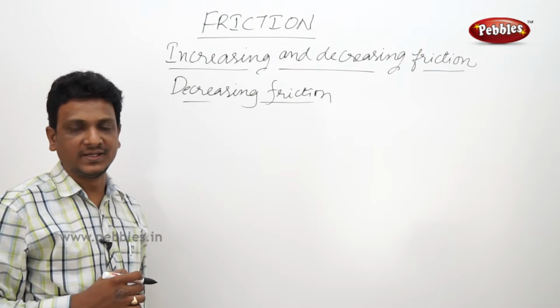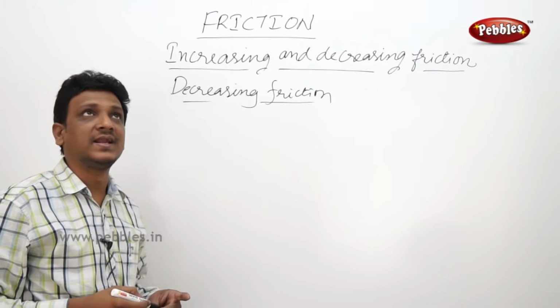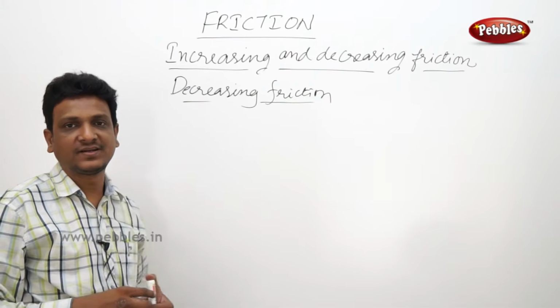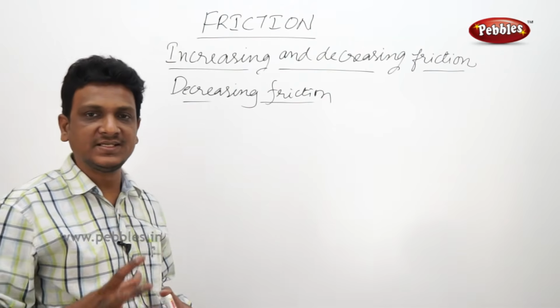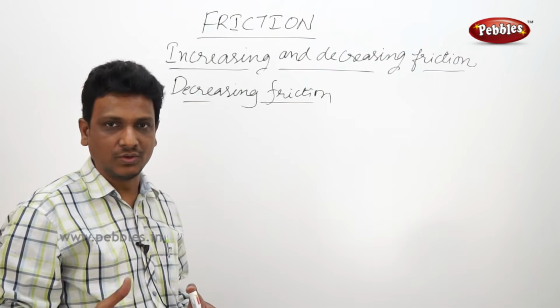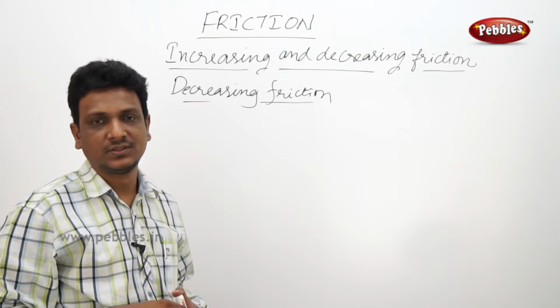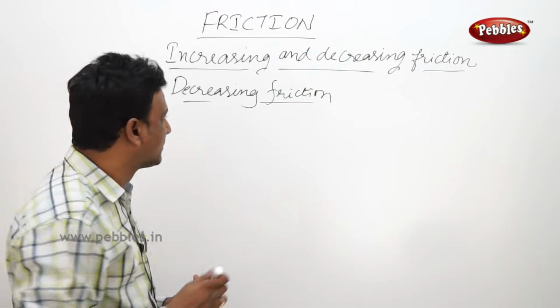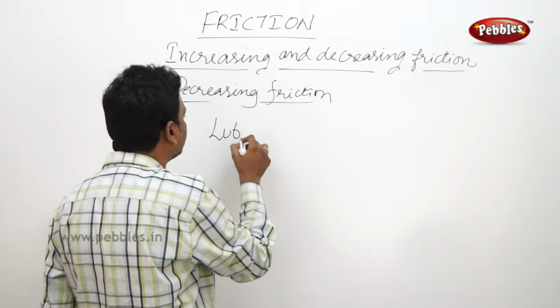I already told you that in machinery, when you are running a machinery, a fan or a mixie, any home appliance or any factory machinery, the energy that is used to run the machinery is converted to heat and sound, noise, because of the friction. So to reduce that, we can use some medium called lubricants.